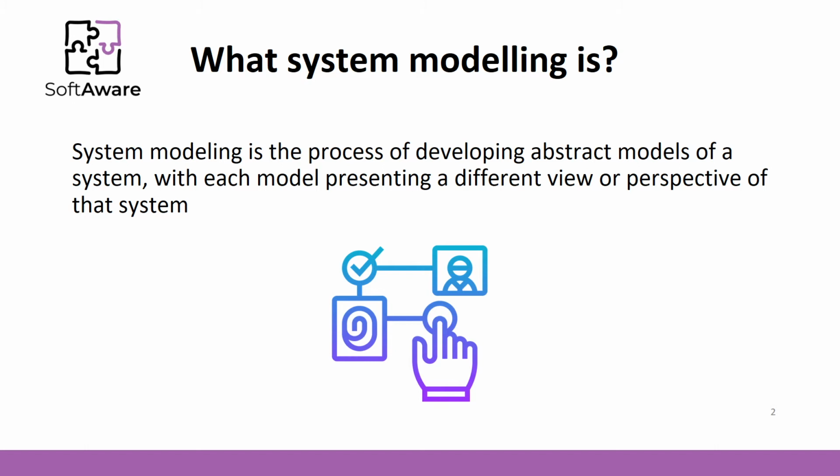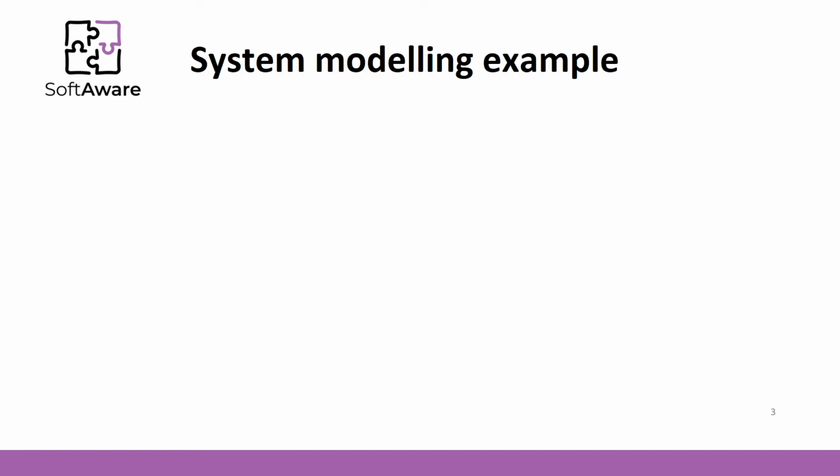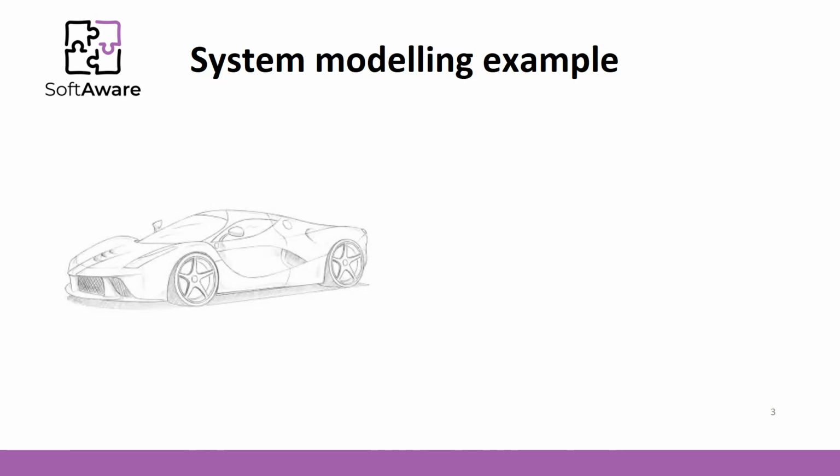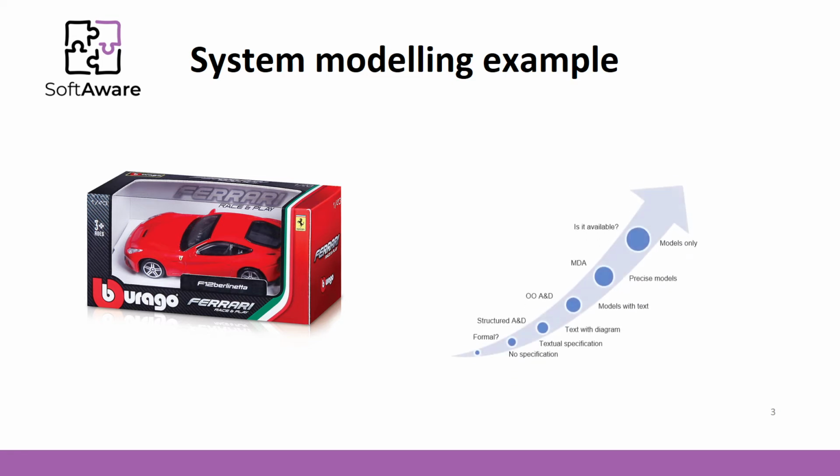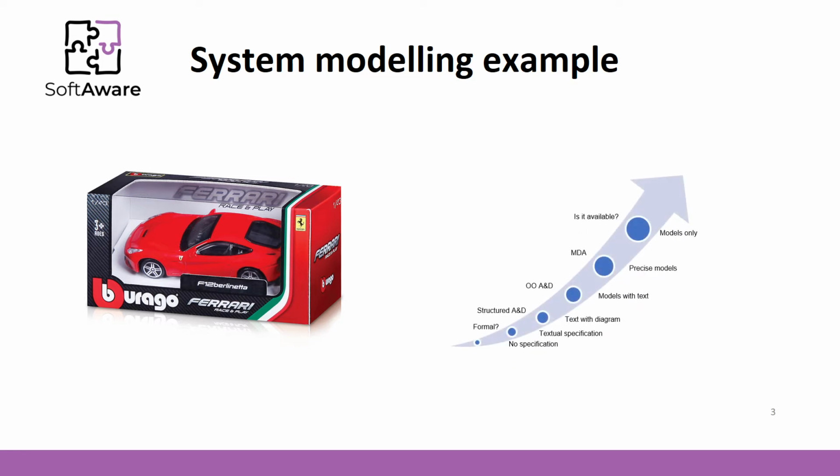The model itself is a simplified view of an object or system. Actually, the simplification depends on the level of abstractions. For better understanding, let's take a Ferrari car. The same example will be used in further lectures. In this case, an abstraction or simplified view could be an image of a Ferrari car that is drawn on paper or a smaller imitation model as it is shown in the slide. On the other hand, it can be a detailed model with different schemes and various descriptions.